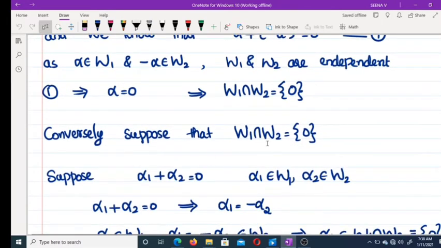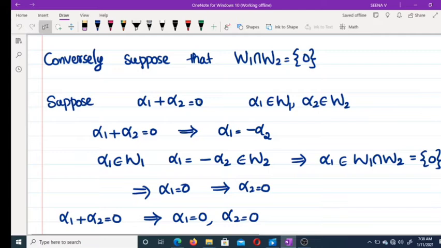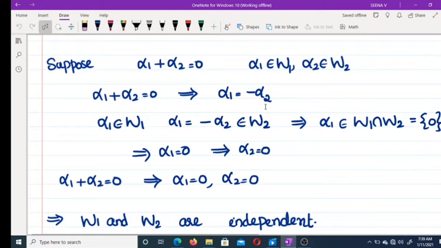Now conversely, suppose that W1 intersection W2 equal to {0} and we have to prove that W1 and W2 are independent. Suppose alpha 1 plus alpha 2 equal to 0 and we have to prove that alpha 1 equal to 0 and alpha 2 equal to 0, where alpha 1 belongs to W1 and alpha 2 belongs to W2. This implies alpha 1 is equal to minus alpha 2, which belongs to W2. Therefore alpha 1 belongs to W1 and alpha 1 belongs to W2, which implies alpha 1 belongs to W1 intersection W2.